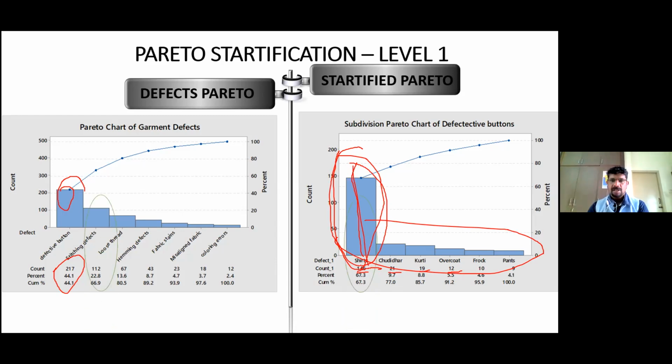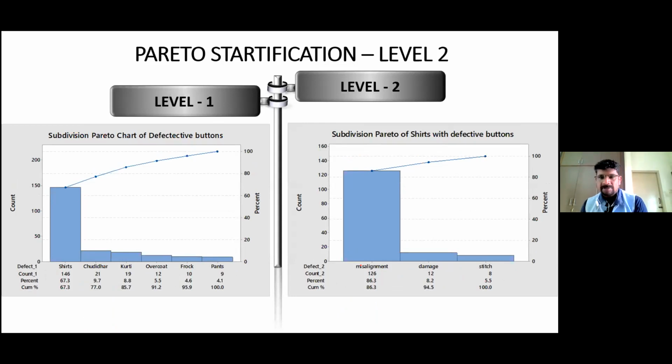Now I got some more data. In shirts, it is occurring 67%. But in shirts, what kind of defective button error is occurring? It is a level 2 stratification. Because of misalignment of buttons, it is occurring 86%. Because of damaged buttons, 8.2%. And because of poor stitching of buttons, nearly 5.5%. So this is level 2 stratification, from normal Pareto to weighted Pareto, from weighted to stratification level 1 and stratification level 2. Stratification level 1 and 2 will help you to focus, will help you to channelize more.